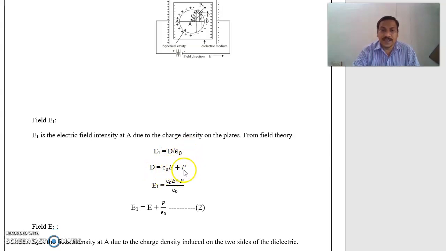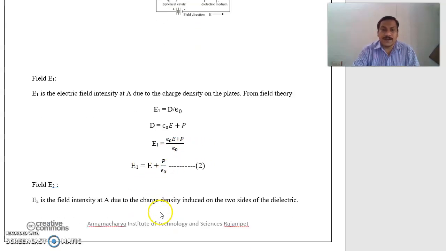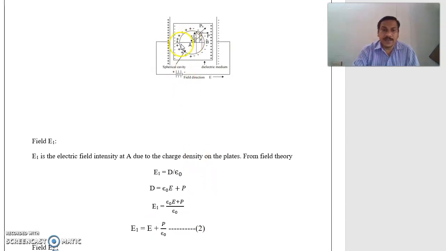D is equal to epsilon naught E plus P, already from the definition. By using these two formulae, we can write E1 is equal to epsilon naught E plus P by epsilon naught. Then E1 is equal to E plus P by epsilon naught. This is equation number 2. E1 is the electric field intensity at A due to the charge density on the capacitor plates.